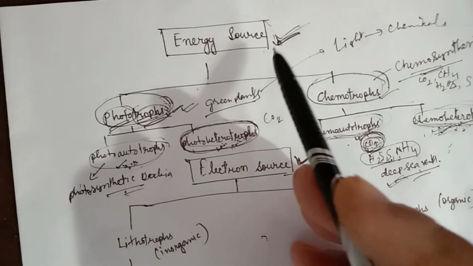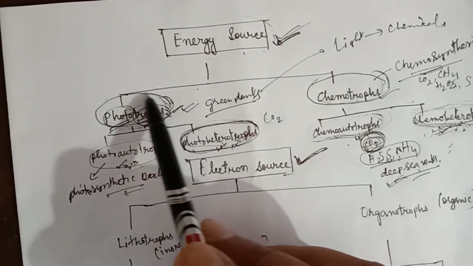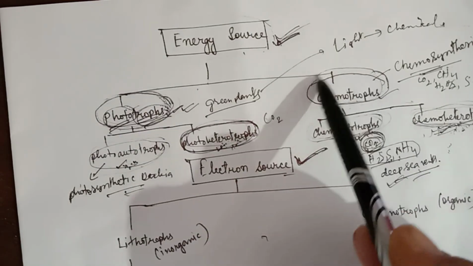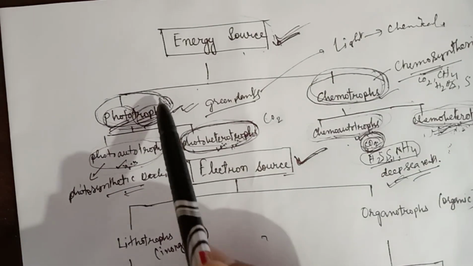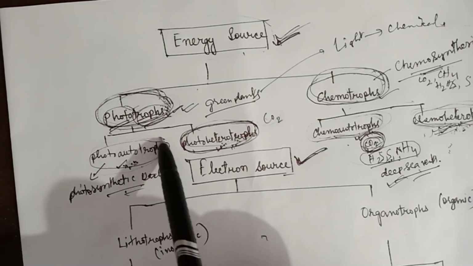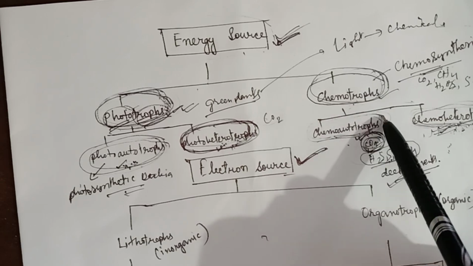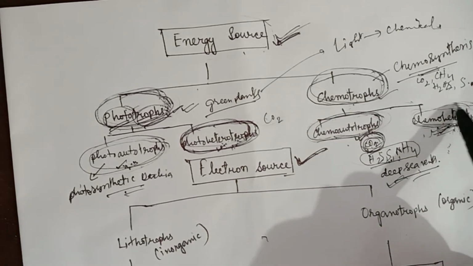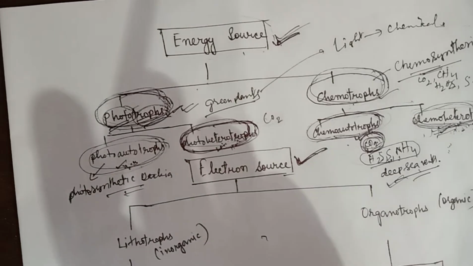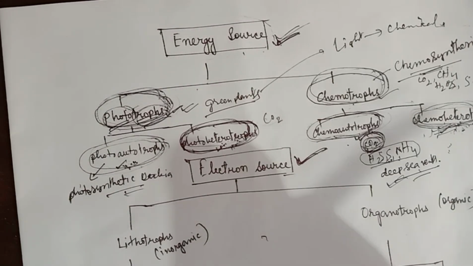So depending on the energy source, the microbes are classified into phototrophs and chemotrophs. Then phototrophs are again subdivided into photoautotrophs and photoheterotrophs, and the chemotrophs are divided into chemoautotrophs and chemoheterotrophs. Clear? So this was the nutritional classification of microorganisms based on the energy source.